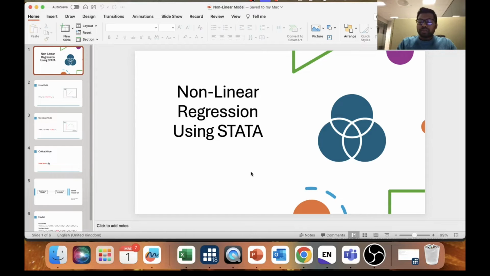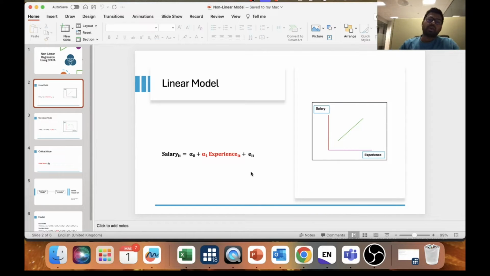Before we talk about non-linear regression, we need to know the difference between the linear regression and the non-linear regression model. Consider an example of whether a person's experience has any impact on his salary. Obviously, if a person has more experience, it can impact his or her salary.